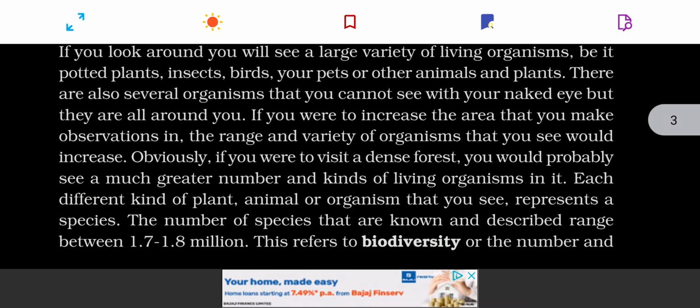One very important thing you should remember over here is that there are about 1.7 to 1.8 million species which are known to the biologists and which have been discussed. No doubt, as an estimate, there are about 7 to 10 million species on this planet. But this data, 1.7 to 1.8 million, is of the species which are known to the scientists.